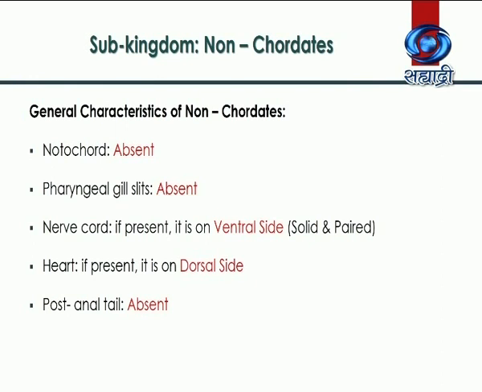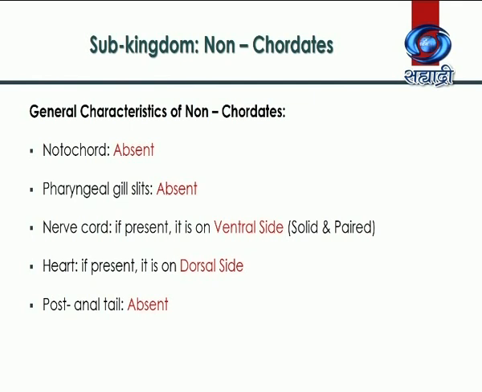Pharyngeal gill slits are absent in these members. Basically, these are the slits or openings bearing the gills, and they are used for the process of gaseous exchange. Nerve cord or bundle of nerve fibers, if present, it is ventral in position and usually paired and solid.